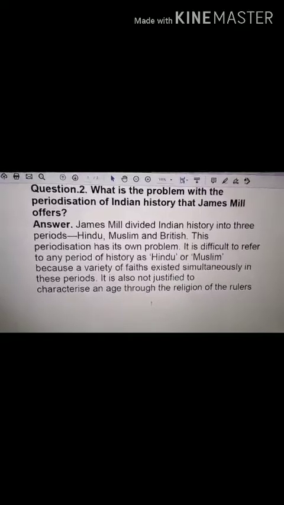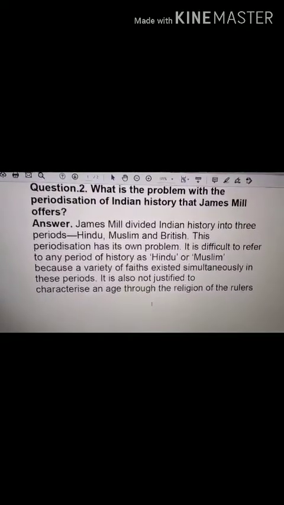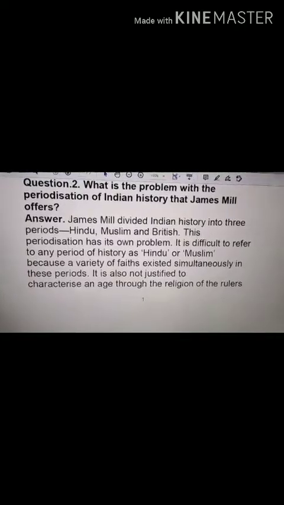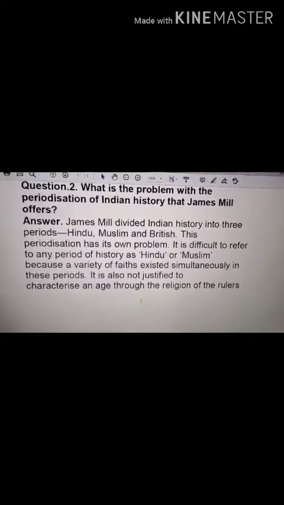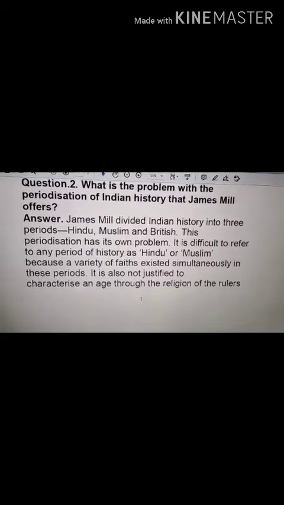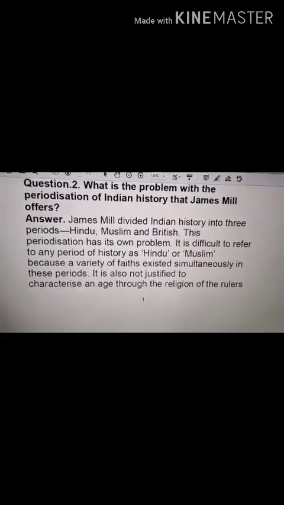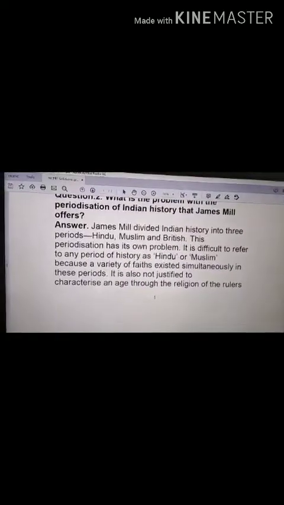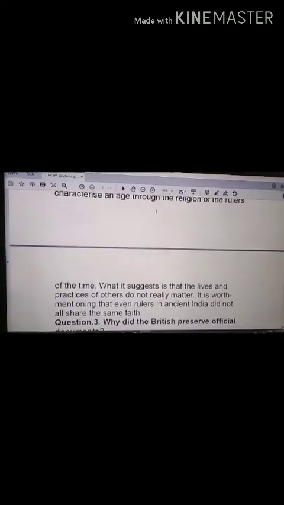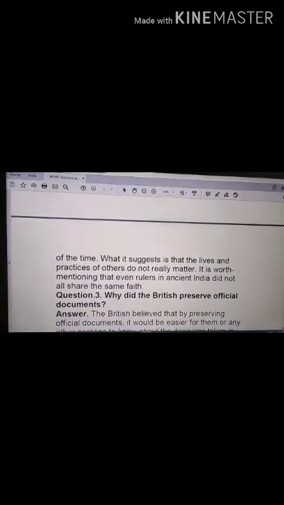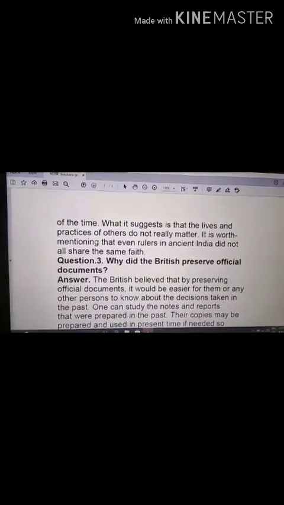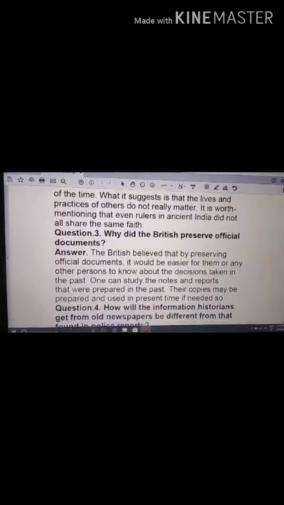So what is the answer? James Mill divided Indian history into 3 periods, Hindu, Muslim and British. This periodization has its own problem. It is difficult to refer to any period of history as Hindu or Muslim because a variety of faiths existed simultaneously in these periods. It is also not justified to characterize an age through the religion of the rulers of the time. What it suggests is that the lives and practices of others do not really matter. It is worth mentioning that even rulers in ancient India did not all share the same faith.